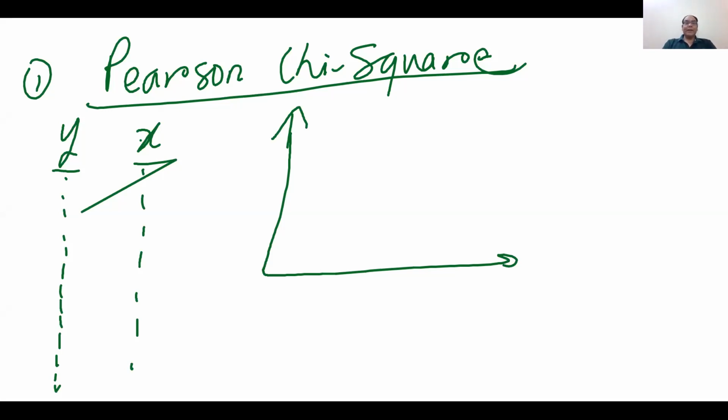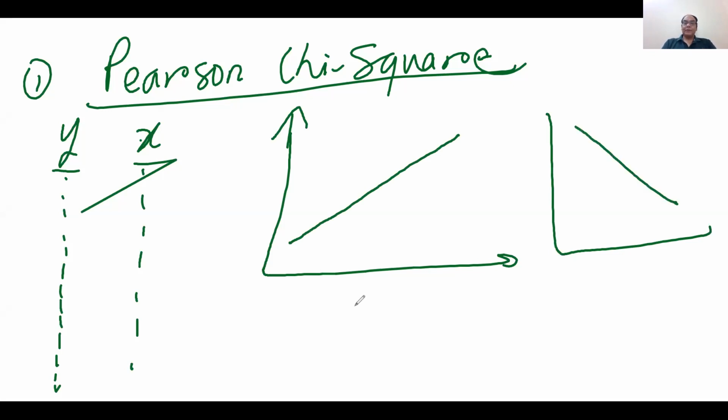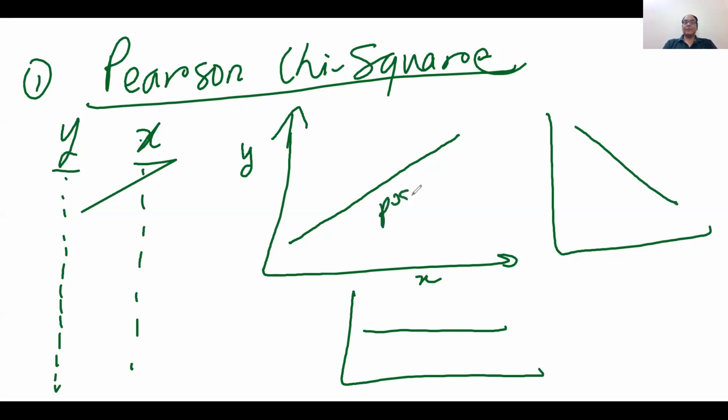So if the x and y variables come like this, there are many possibilities between the variables. In the first graph, when x increases, y also increases, and this kind of relationship is known as positive correlation. In this case, when x increases, y decreases.